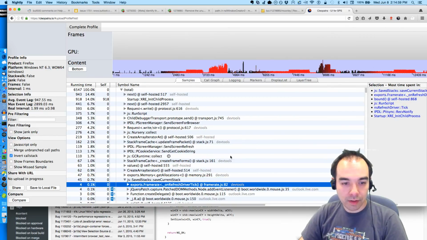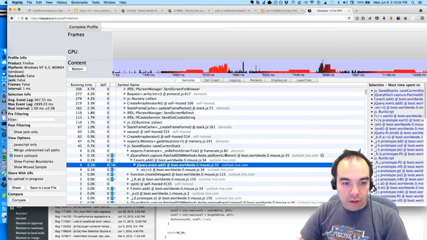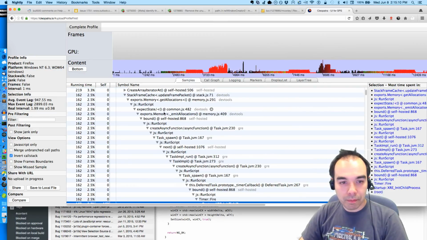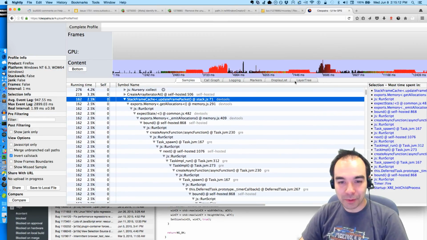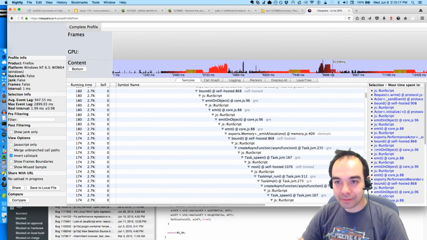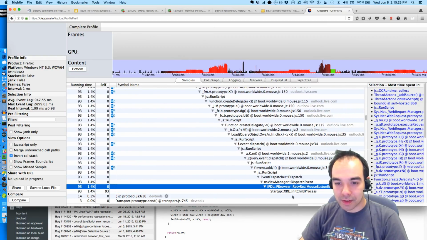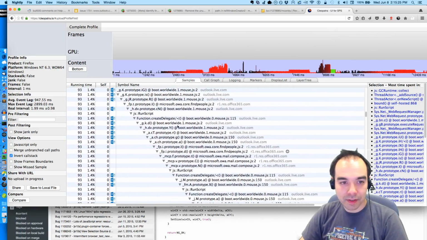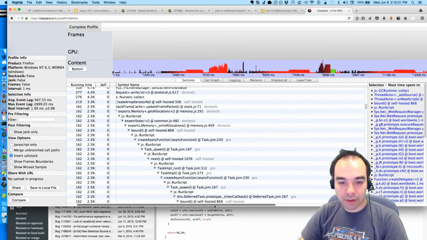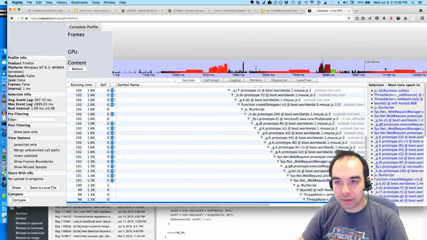Save current stacks, frame rate. Okay, so there's a lot of noise in this profile due to the performance profiler from DevTools, which is not great. Although I do see this sync message, or this IPC message, receive a mouse button event, and we do this big thing. And we do some GCing.